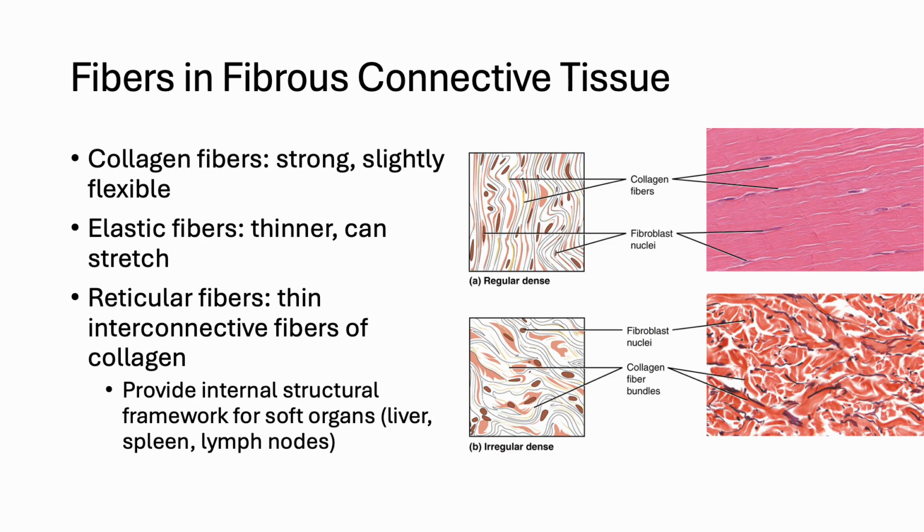Fibrous connective tissue contains three main fiber types that determine its properties. Collagen fibers are thick, strong, and slightly flexible, making them the most abundant and ideal for resisting pulling forces, such as in tendons and ligaments. Elastic fibers are thinner and designed for stretch and recoil, allowing tissues like the lungs or blood vessels to expand and return to shape. Reticular fibers are thin strands of collagen that form an interconnected network, creating an internal framework of soft organs like the liver, spleen, and lymph nodes.